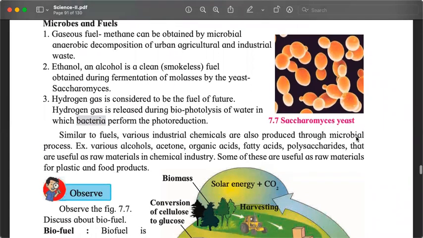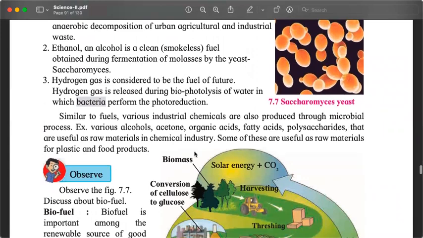And in addition to fuel, various other industrial chemicals are also produced using microbes. For example, alcohols, acetone, organic acids, fatty acids, polysaccharides, which are used in the chemical industry, plastic industry, and food products.